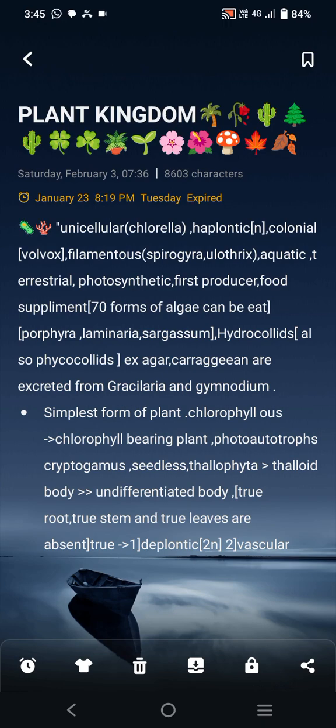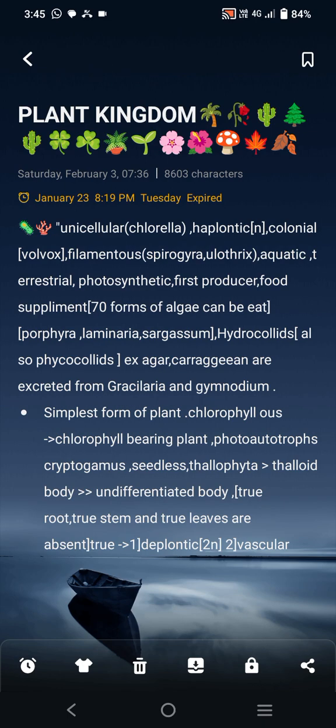They are hydrocolloid. What is hydrocolloid? It is also known as phycocolloid. Hydrocolloid or phycocolloid is a water-holding substance, a substance that holds water.